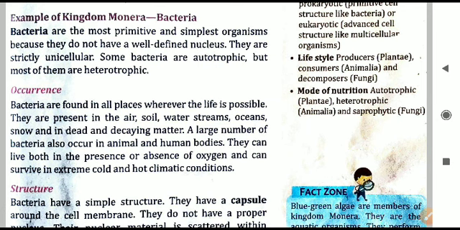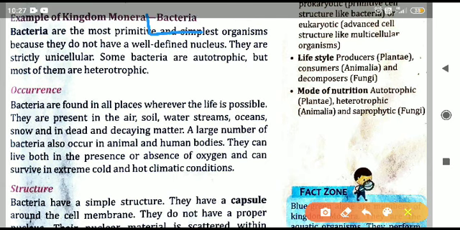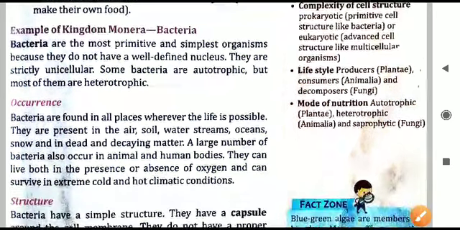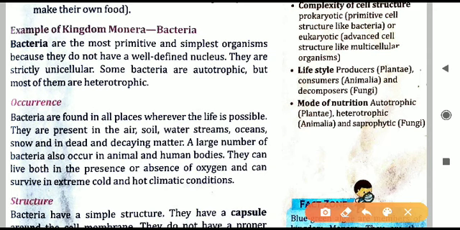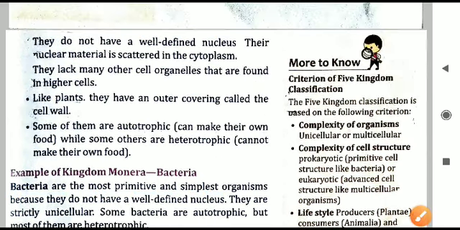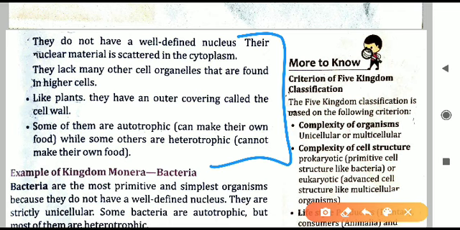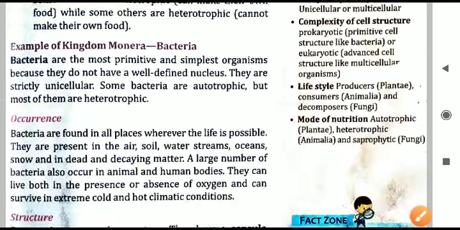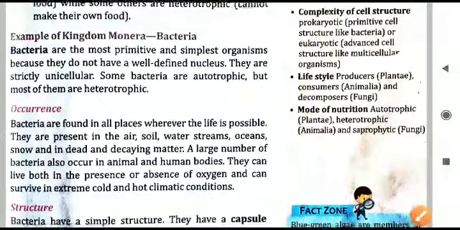What are those primitive organisms that we are talking about in the kingdom Monera? They are all bacteria. So simply we can also say that bacteria are present in the kingdom Monera. Bacteria are the only organisms, primitive and the simplest organisms, about whom we are talking. And all these points, whatever we have talked here, are related to bacteria. Bacteria do not have a well-defined nucleus, they don't have cell organelles, they have a cell wall, and the bacteria can be autotrophic or heterotrophic in nature. So this is all about the bacteria only.